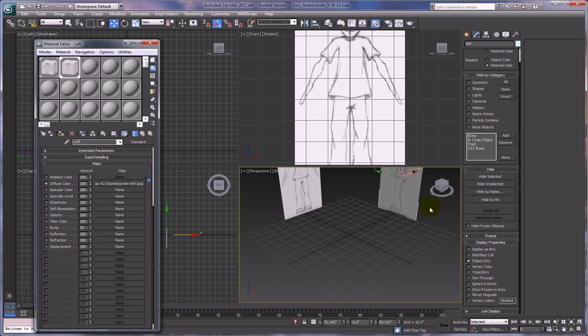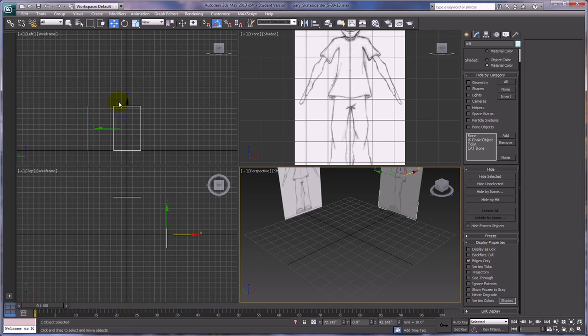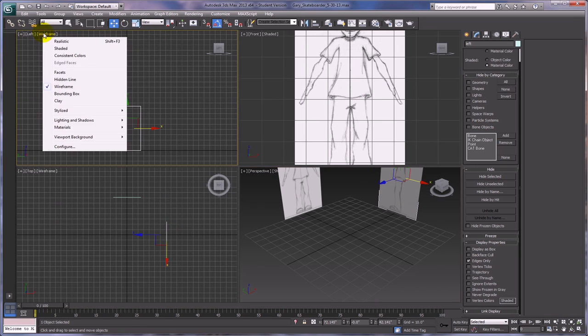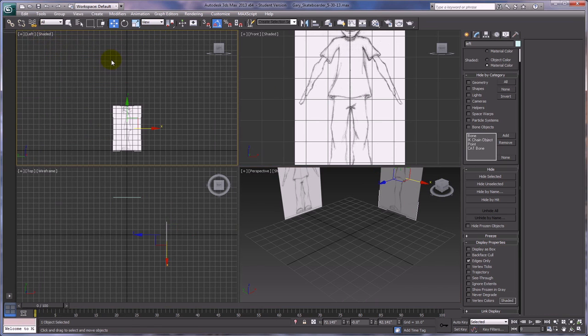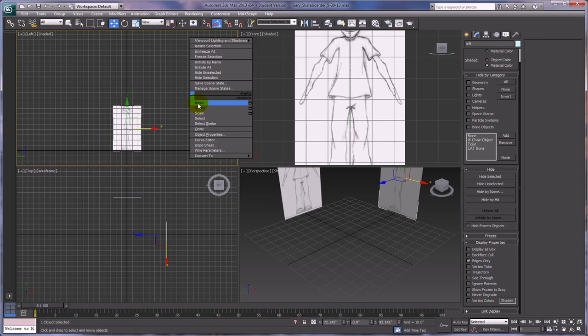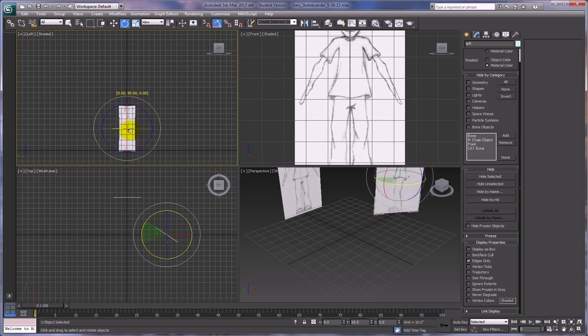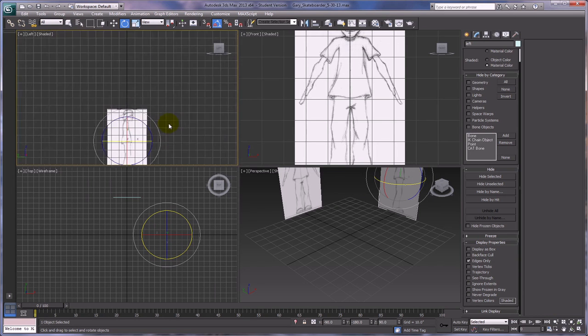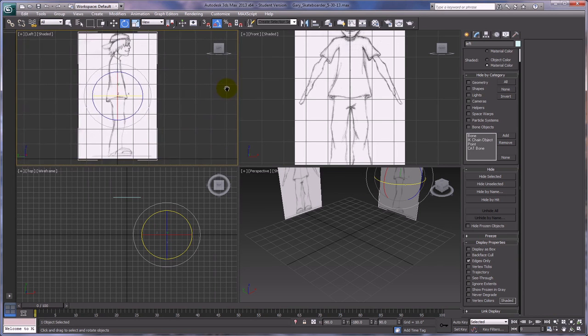All right, now we can put this away, and let's change this from wireframe to shaded, just like we did for the front viewport. And we want to actually rotate this guy around. He's facing the wrong direction, so naturally, let's go ahead and rotate him around. When I copied it, I rotated it the wrong direction, and that's fine. So I'm going to rotate this around 180 degrees, and you'll see that when it gets to 180 it snaps right to 5-degree increments, and it's right there. So now it's showing up in the left viewport properly.